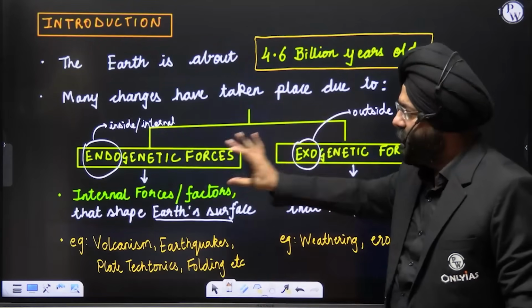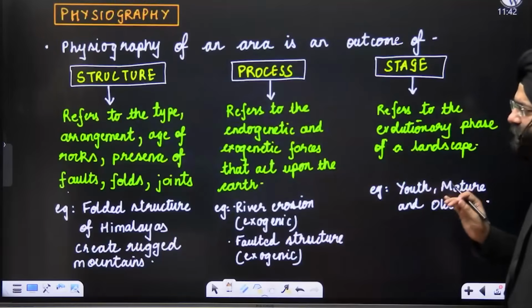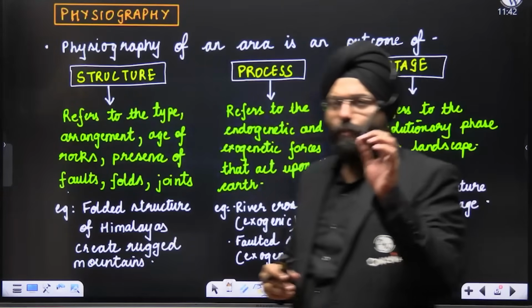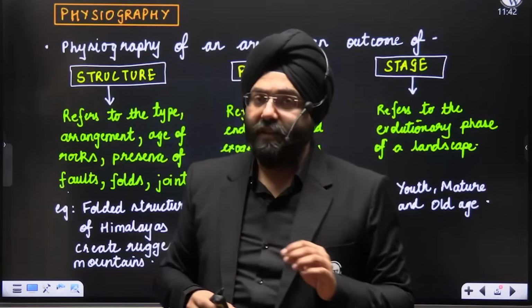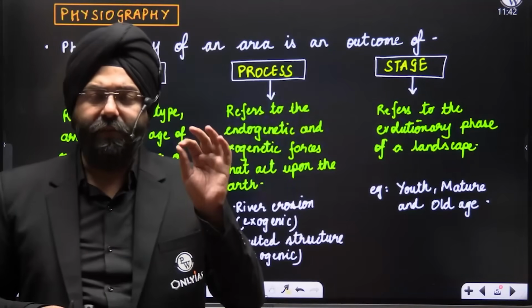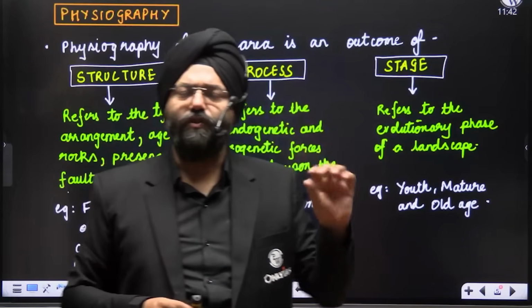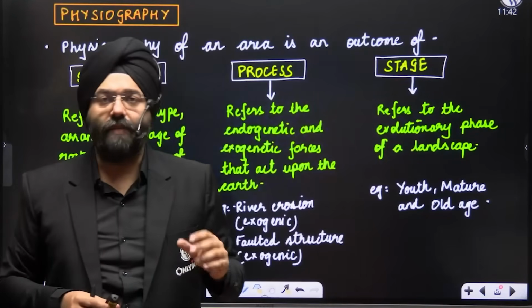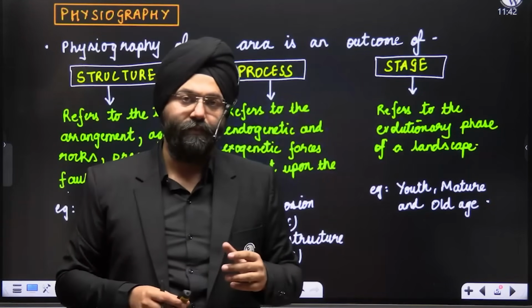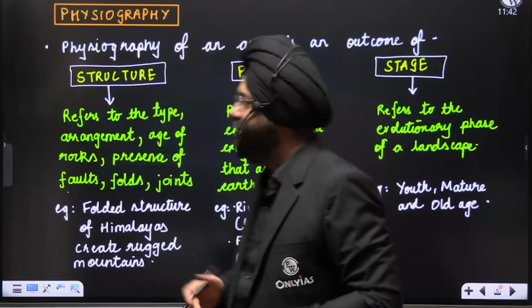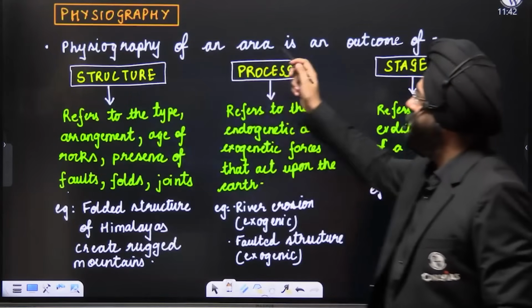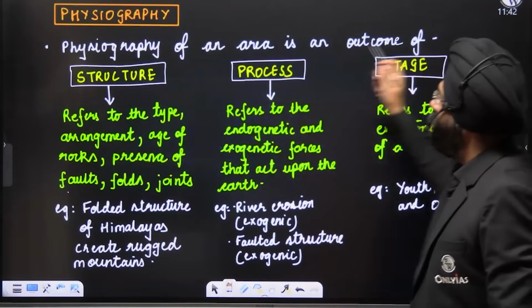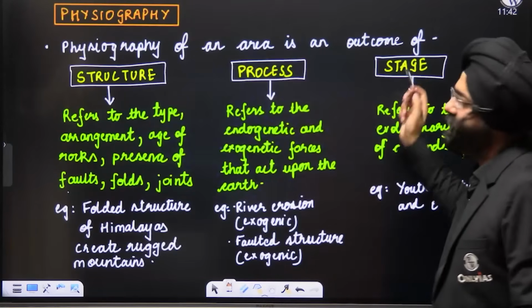Now, let's move ahead and see something very, very important. The moment you read the NCERT of class 11 in particular, a very particular statement is mentioned which most of the candidates, if I ask them, are unable to understand. The statement says that physiography of an area is an outcome of structure, process, and stage.